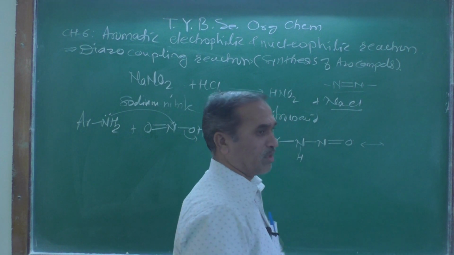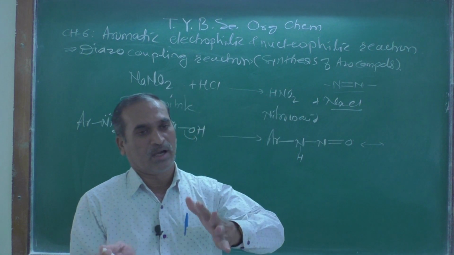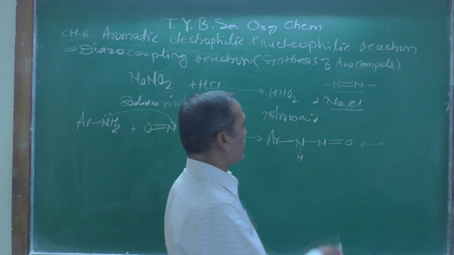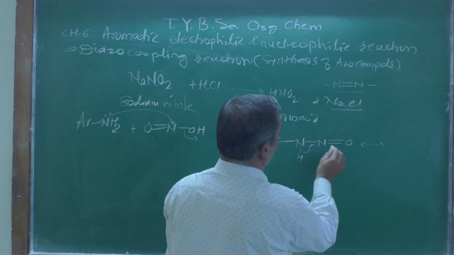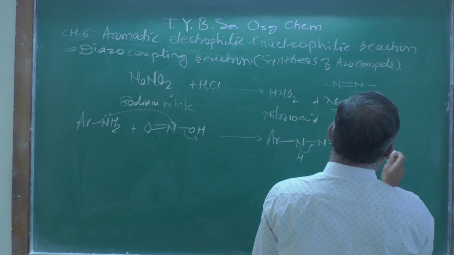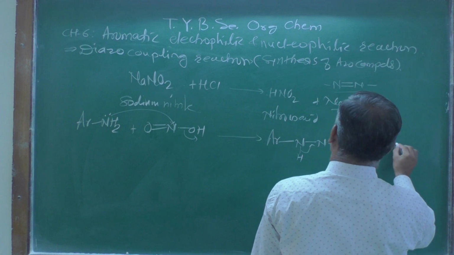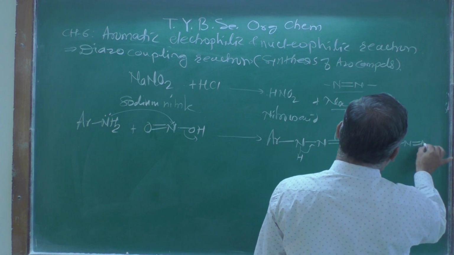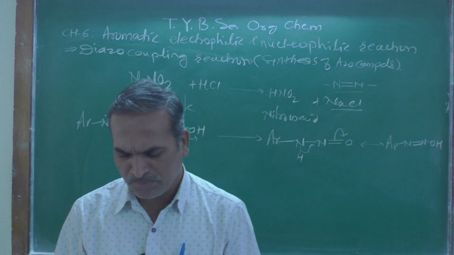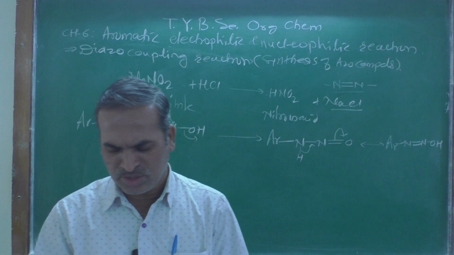Tautomerism means these two structures are interconverted, the hydrogen atom shifting from here to here, and we get Ar, N double bond N, and OH.